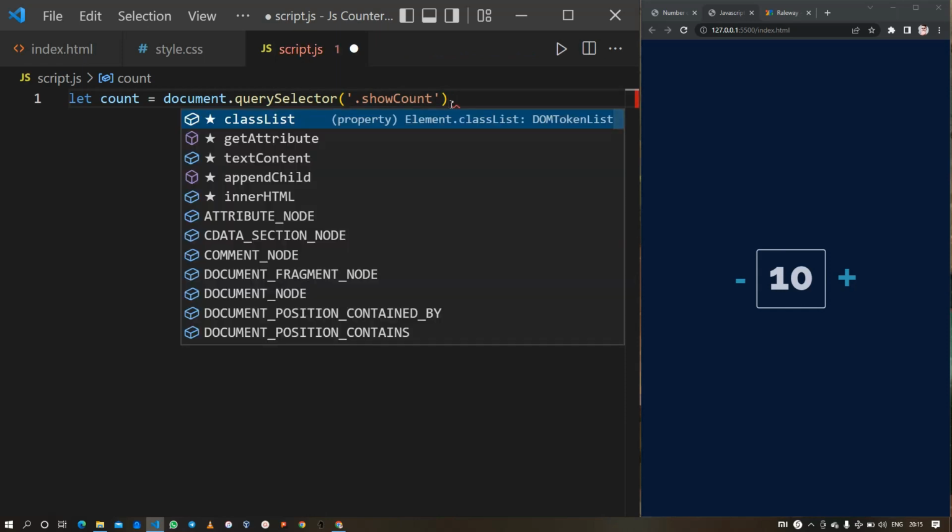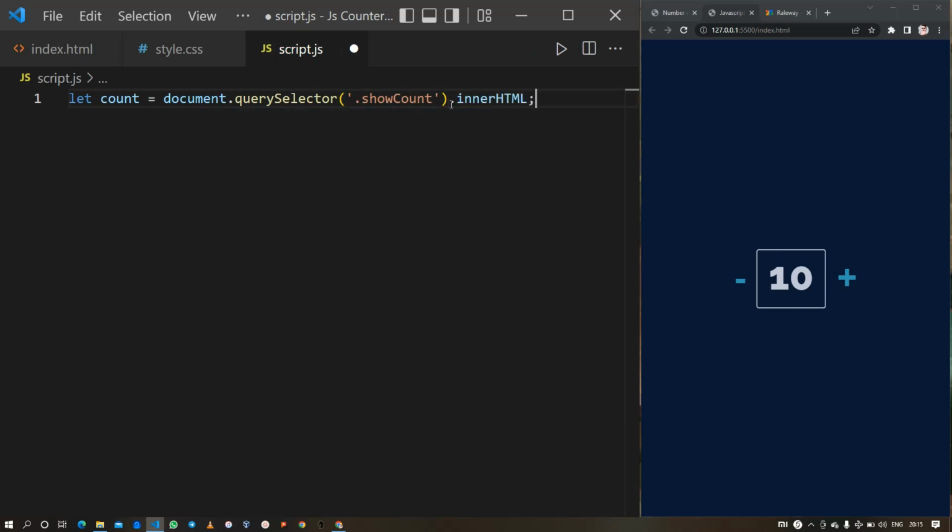Not only this, we also need to use the innerHTML attribute so that the value, that is the 10, will be assigned to this count variable. And next I will also create a variable which goes by the name num and assign a value of 0 to it. Then here we are going to create two functions which are individually assigned to this minus and this plus. So first I am going to create a function with the name sub, which means the subtraction,